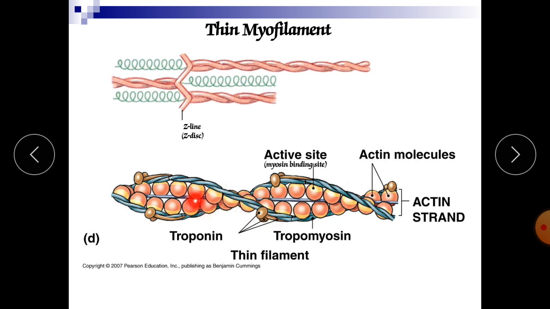Now here is the tropomyosin, which is temporarily attached to the actin. This is the active sites, and this actin has the active sites, and it is temporarily covered by this tropomyosin, which can be released afterwards during the process of contraction. These are the actin molecules. These actin molecules are responsible for the process of contraction, so they will bind to the myosin.